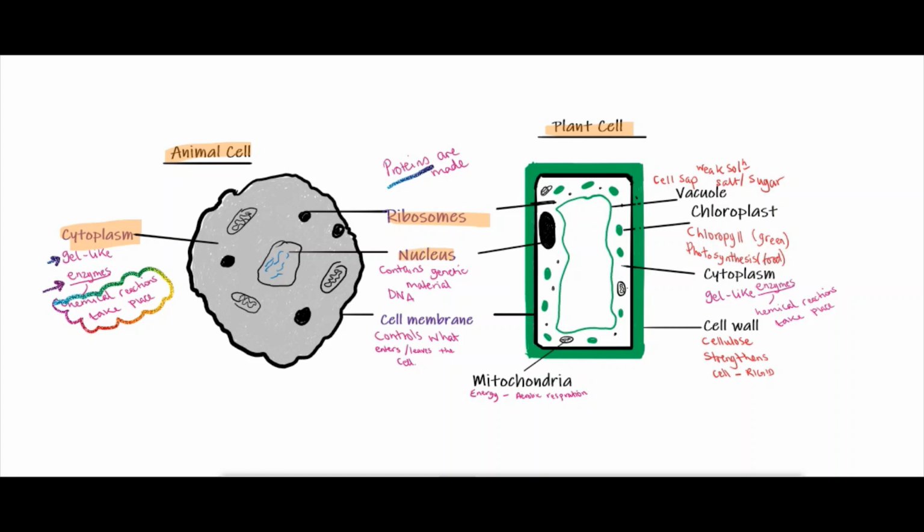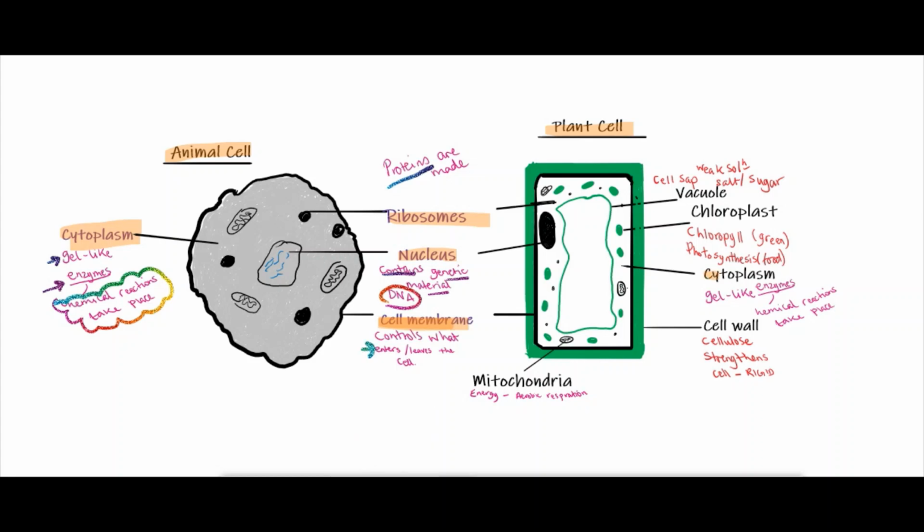It also has a nucleus. The nucleus contains genetic material such as the DNA. It also has a cell membrane. The cell membrane is responsible for controlling what enters and leaves the cell.